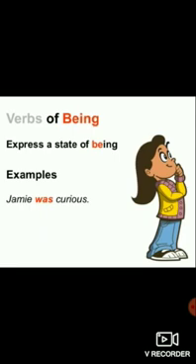Sometimes verbs do not express an action which is taking place. They express a state of being. Sometimes verbs express a state of being, meaning just being. For example, Jamie was curious. Was is a form of be. It's a form of being.